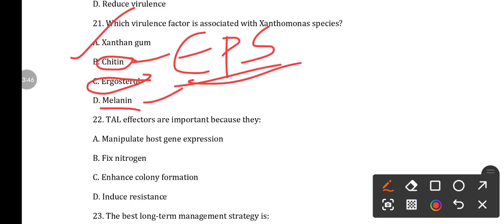Then melanin is an important factor present in the appressorium, that is helpful for the pressure buildup in the appressorium. As I have already told, it is produced by the oryzae, and it helps in penetrating the leaf surface.